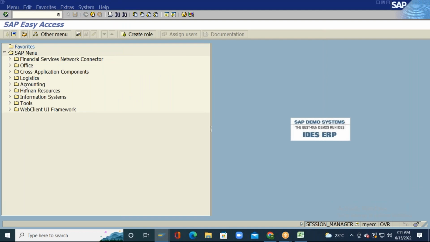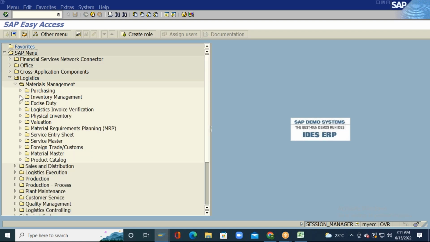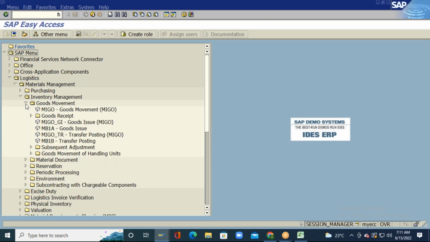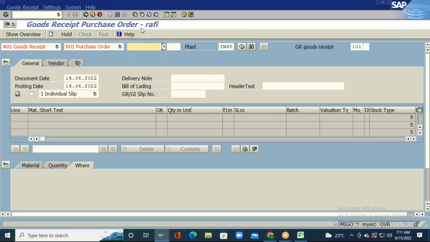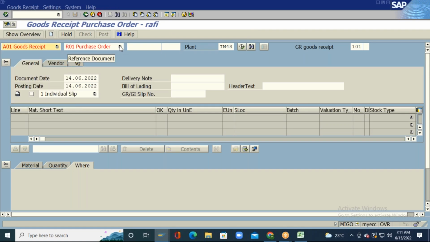So what is the transaction code to do a goods receipt? I will go to logistics, materials management, inventory management, goods receipt. MIGO is the transaction code to do a goods receipt. So I will just double click on MIGO, and here I will select a goods receipt. I will select a goods receipt against a purchase order. When I select a goods receipt against a purchase order, this particular event will be identified by movement type 101 automatically by the system. I need not do anything.